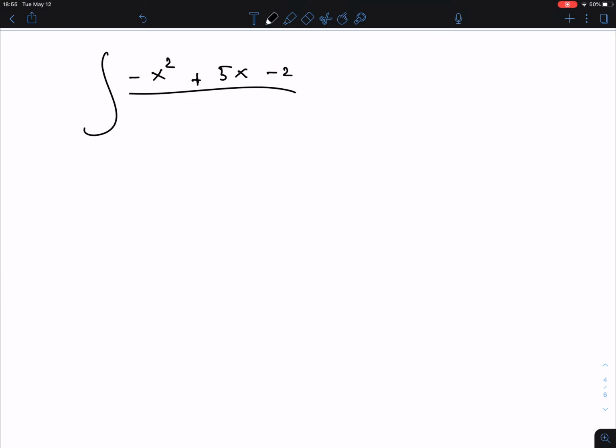Let's see, the one I want to do, where did I write it? This one here: minus x squared plus 5x minus 2 over x cubed minus 2x squared plus x dx. Okay, again the degrees are okay, so step 1 is again nothing to do here. So step 2, we have to factor the denominator.